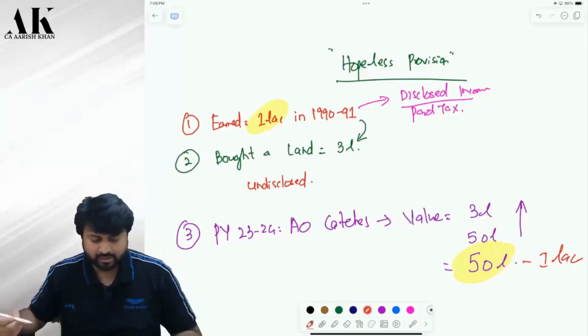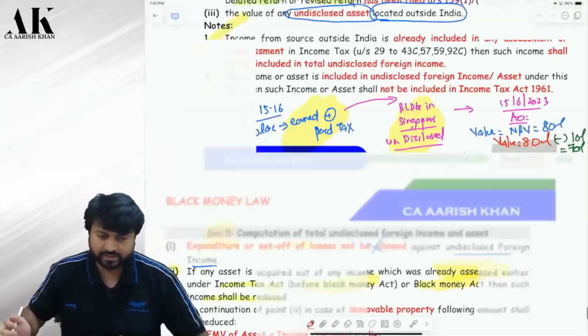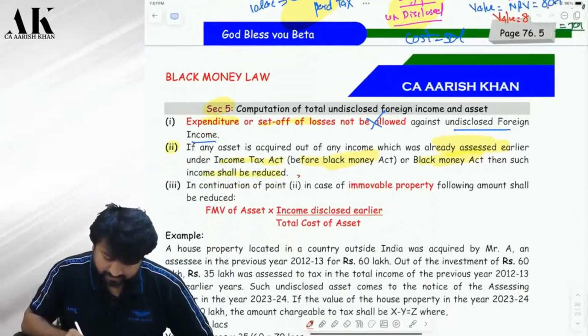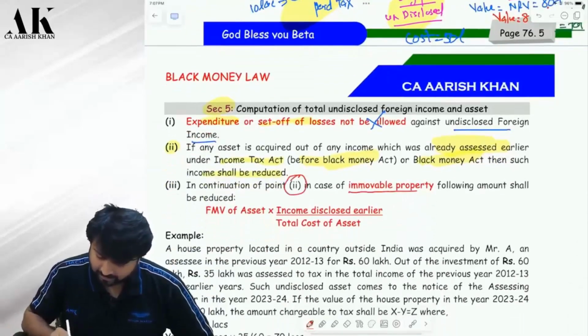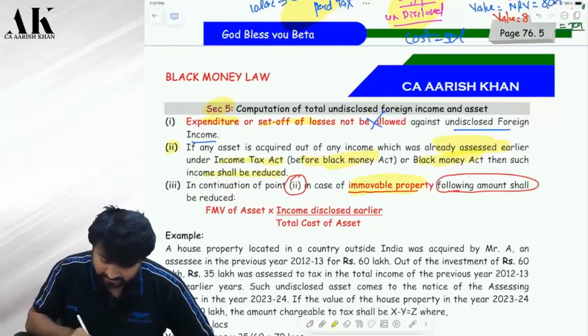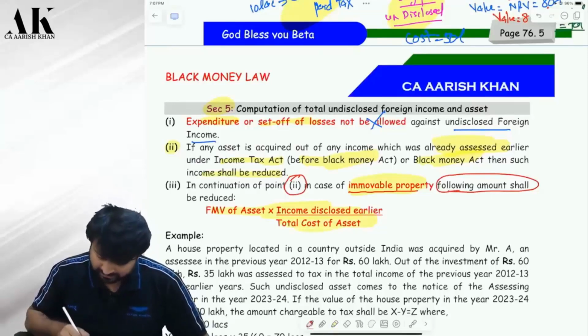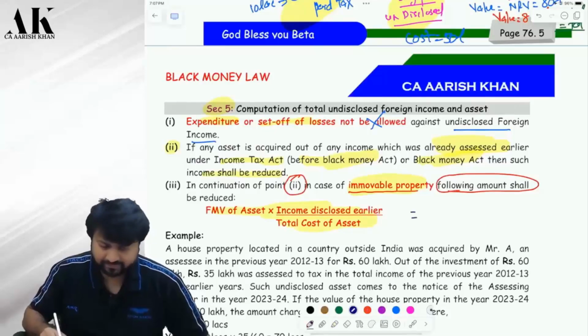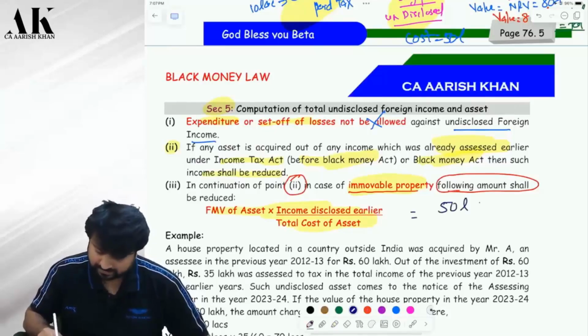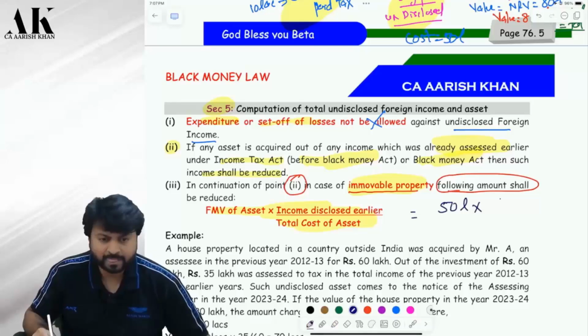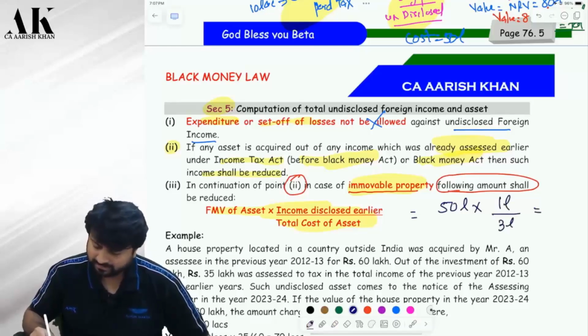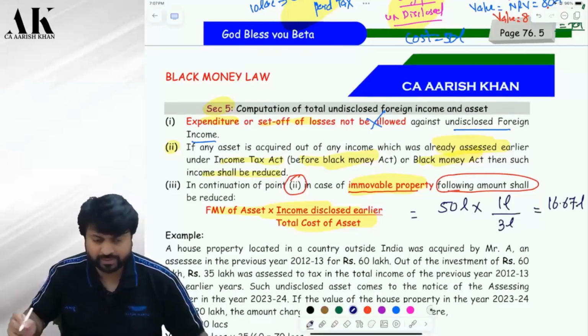So that is the reason the government has given you some relaxation now. In continuation of point number 2, in case of an immovable property, the following amount shall be reduced, and not 1 lakh rupees. Now what is this amount? FMV of the asset. What is the FMV of the asset in this case? 50 lakhs. What is the income disclosed earlier? 1 lakh, divided by the total cost of the asset, 3 lakh. Therefore, this is coming to 1/3. Correct? 16.67 lakhs will be reduced from your total income.